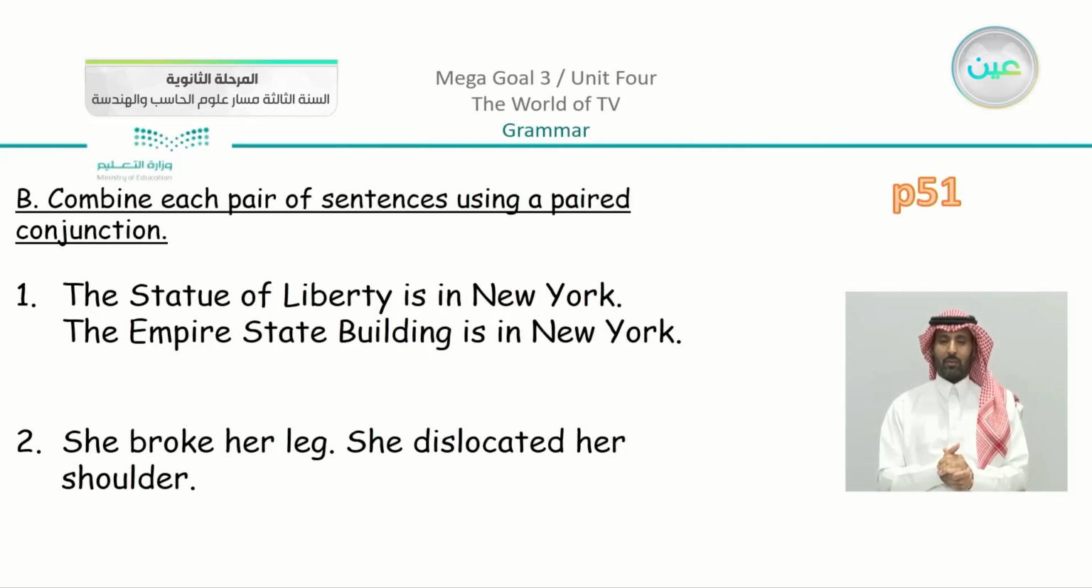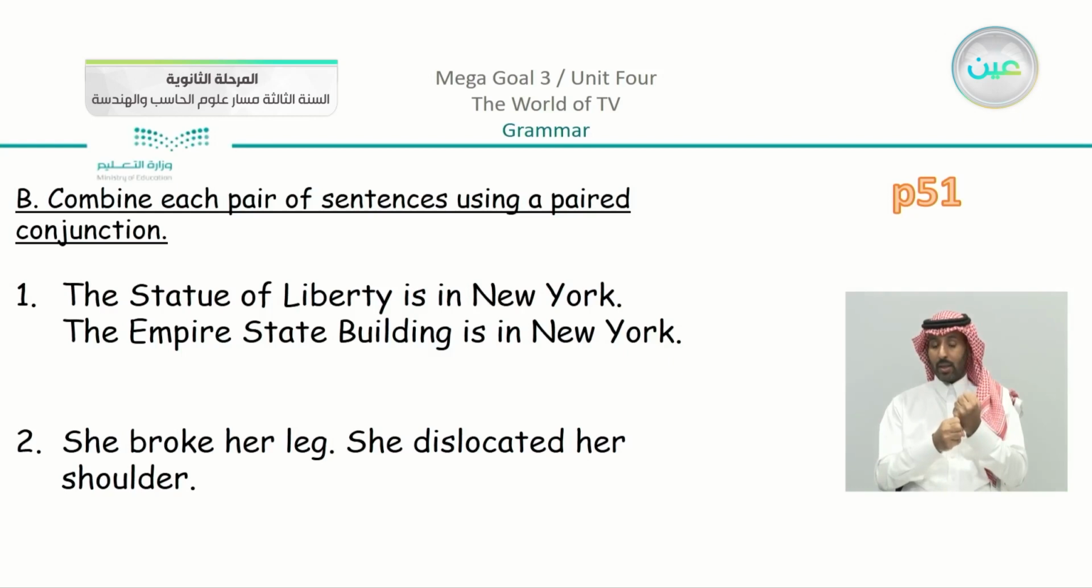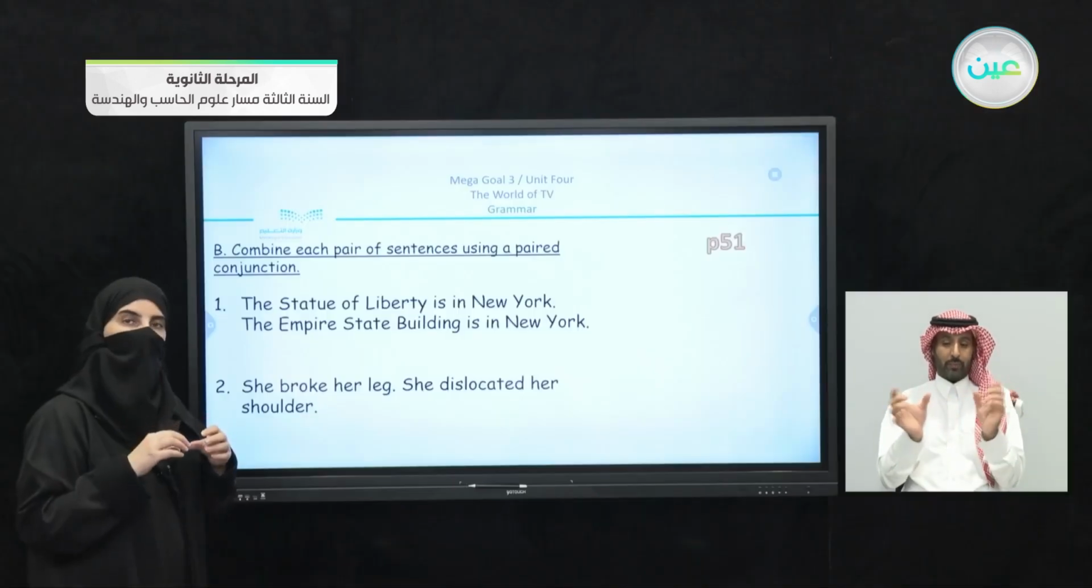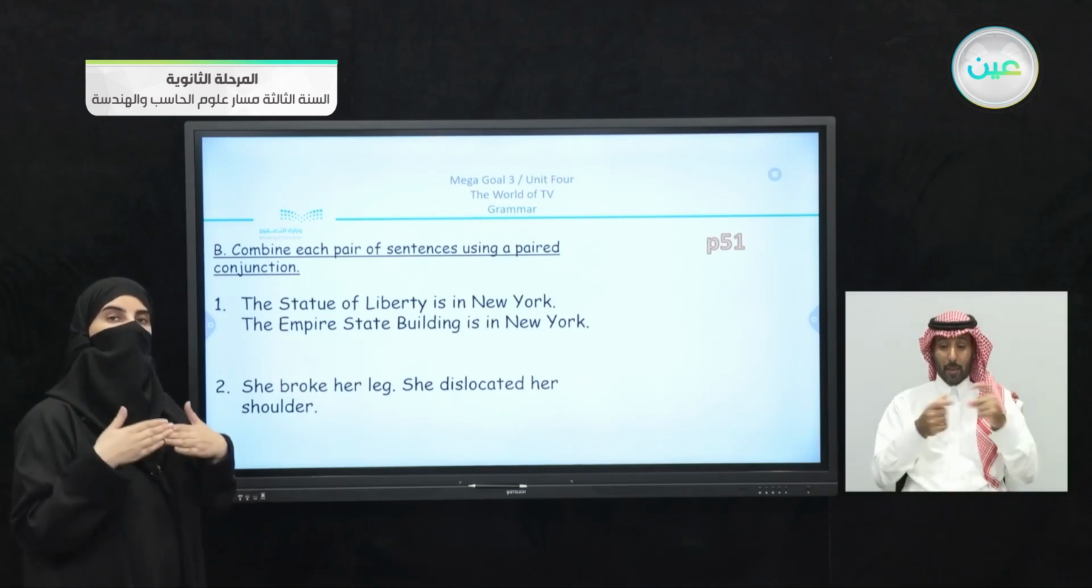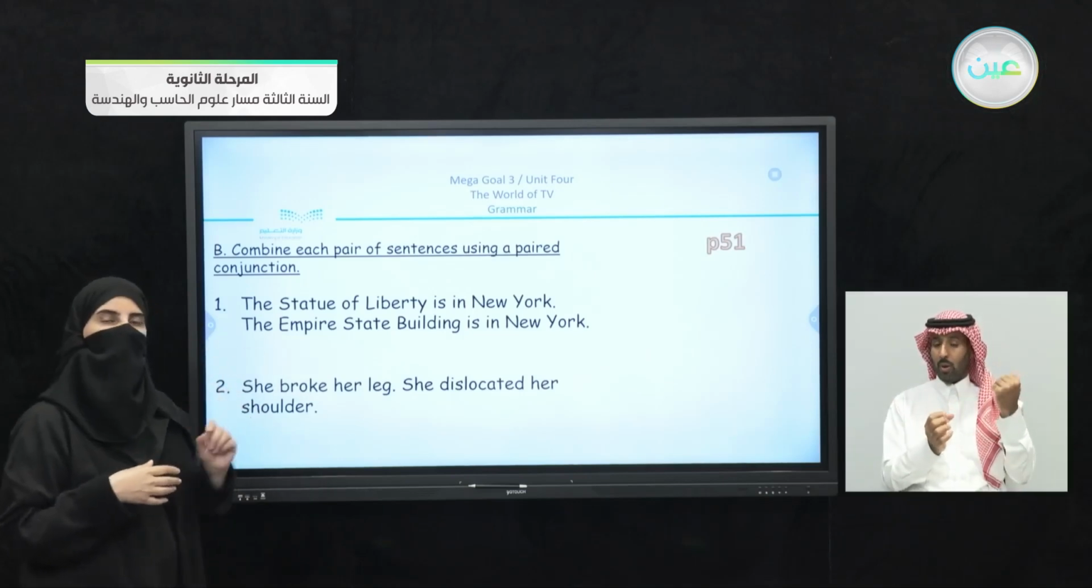We have also page 51. Now 51, what do we have? We have B. Combine each pair of sentences using a paired conjunction. You can see that these are two sentences. There are two parts. We're going to combine them. We're going to join them together using, as they mentioned, a paired conjunction.